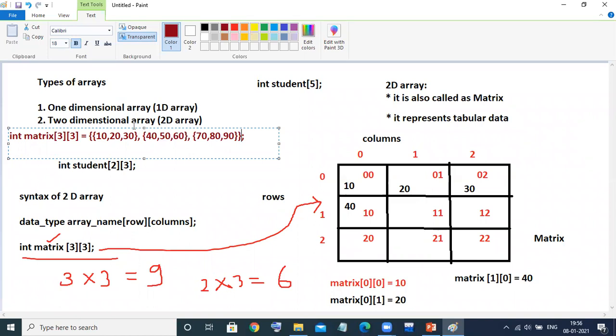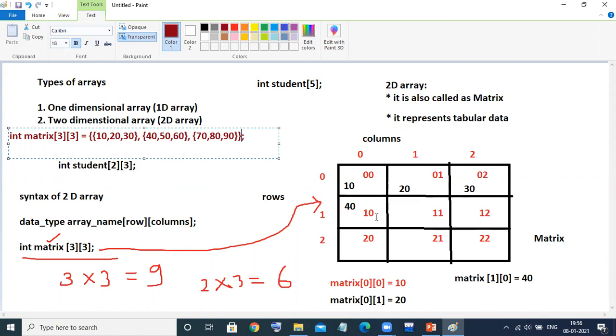So we will quickly take one simple program to better understand this array. One more thing, as I said in my previous video on the one-dimensional array: whenever you are using arrays, you compulsorily have to use loop statements.